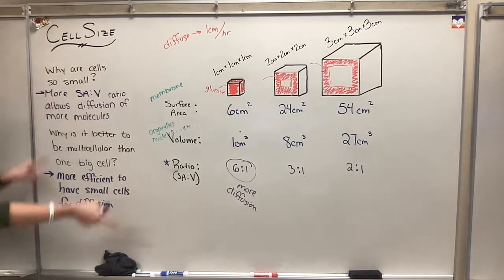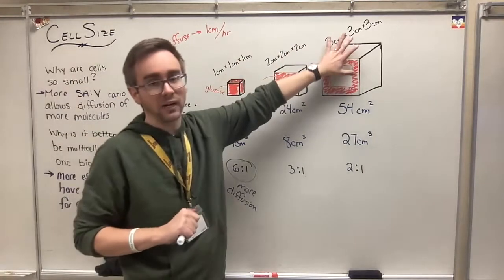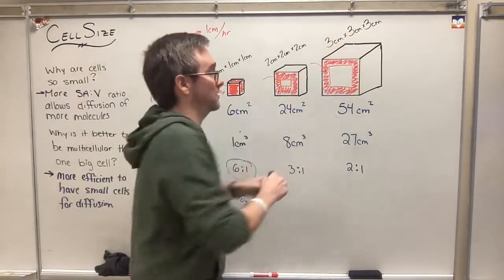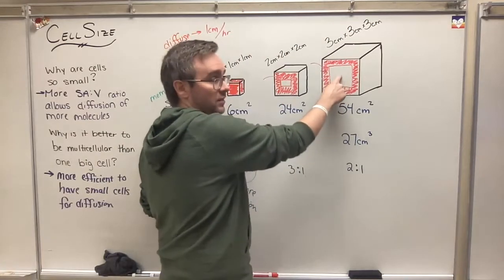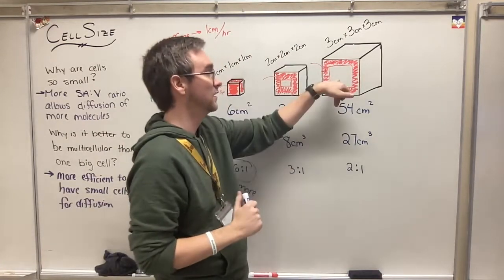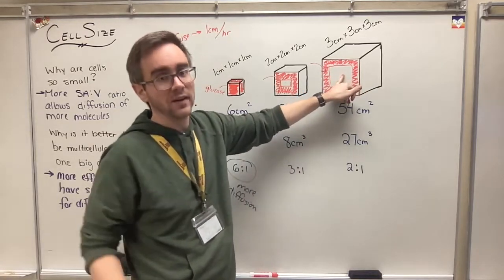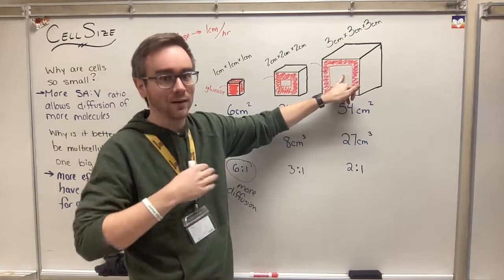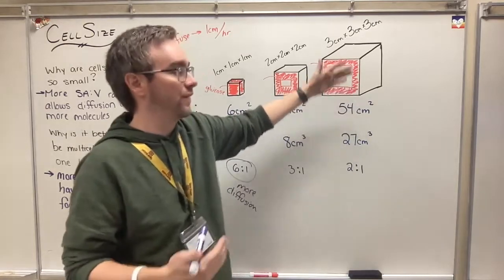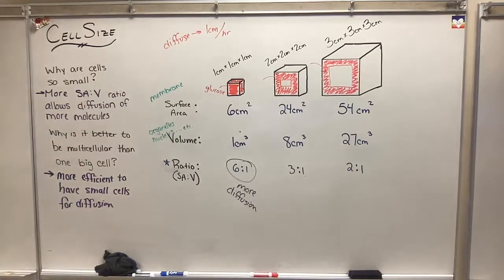All right, because it's more efficient to be a smaller one, I would rather have a bunch of smaller ones than have to fill up one really big cell or a handful of really big cells, because those parts in the middle, if that's my nucleus and that nucleus needs new free-floating nucleotides to replicate DNA, it's not going to reach it. It's going to take forever. That process is going to be slowed down. That can affect the structure of the cell, affect the function of the cell, and can affect the whole organism if it's a widespread problem.